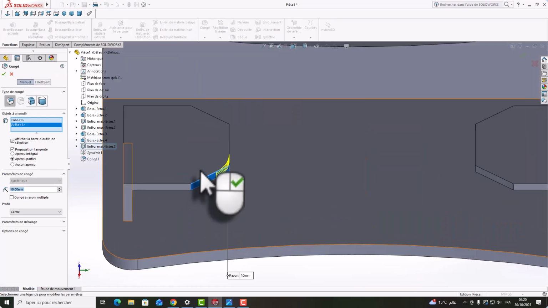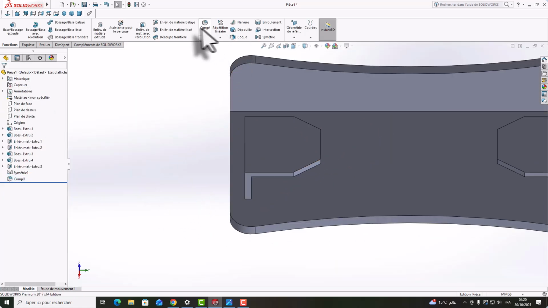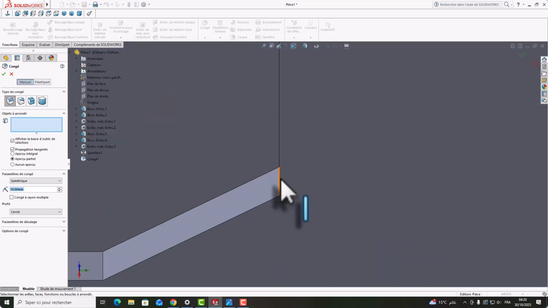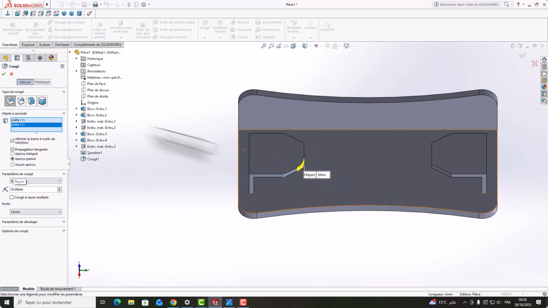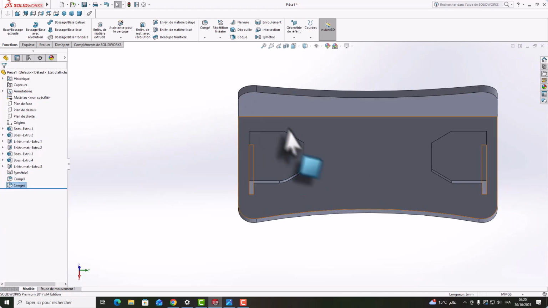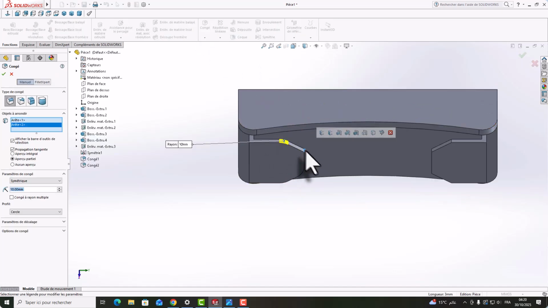Here, sorry, I'm sorry, congé again. So this line here and here. Okay, and this side too, and here.